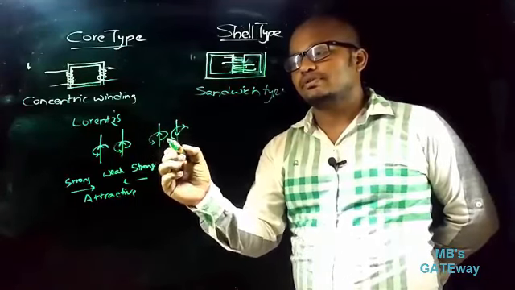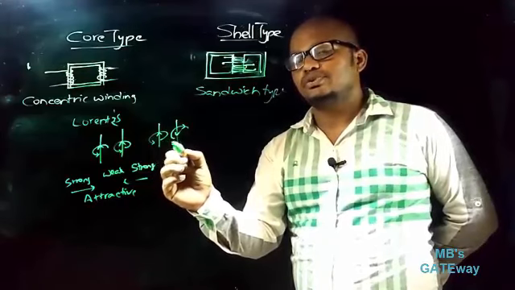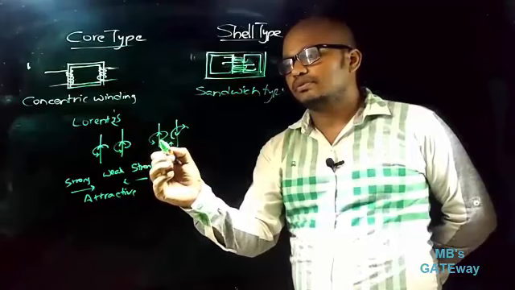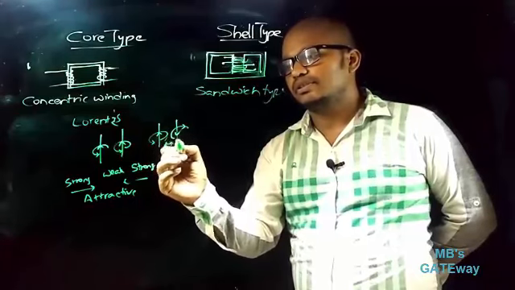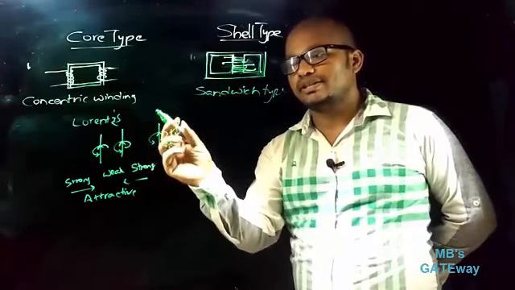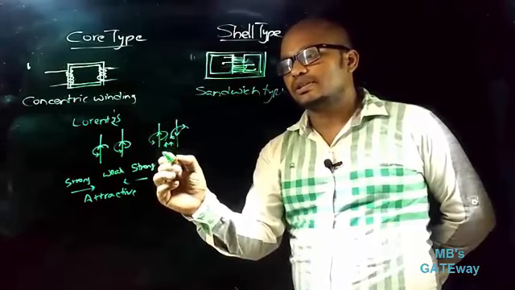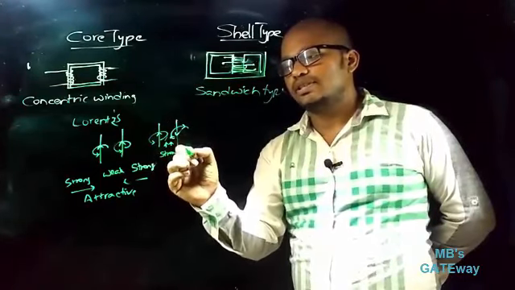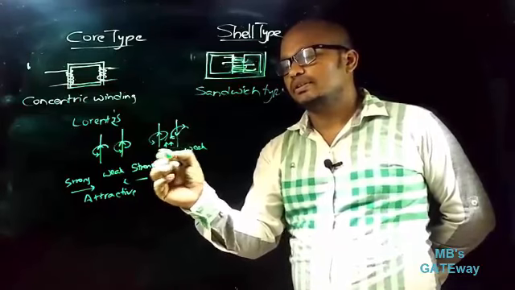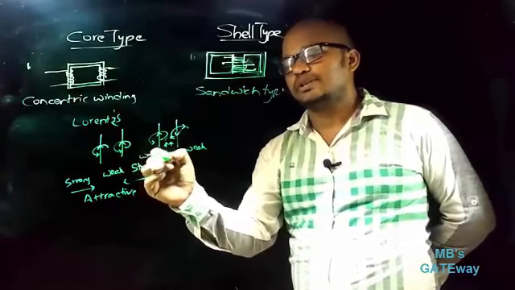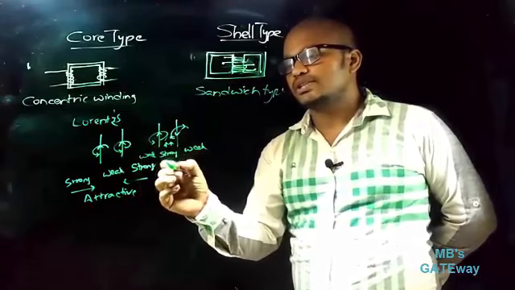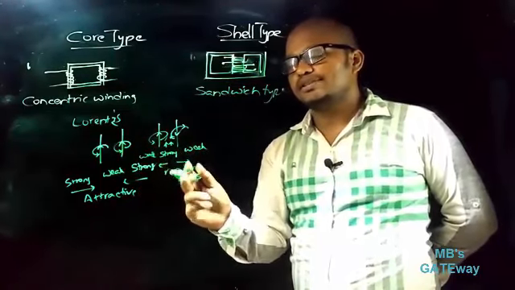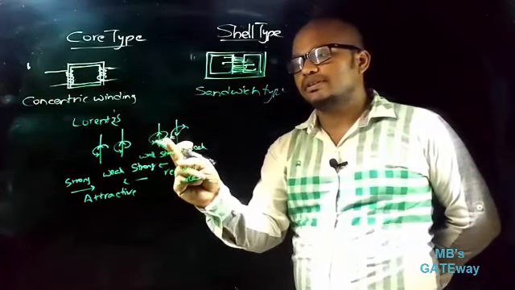If you observe, the flux between these two conductors is aiding, which means the flux between them is strong and the outer flux is weak. So the force direction is outwards, that is, repulsive forces exist between two conductors carrying current in different directions.